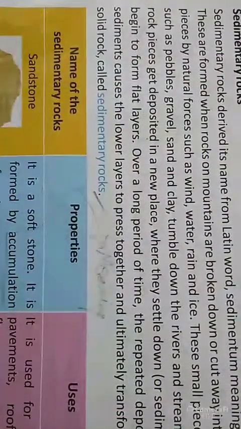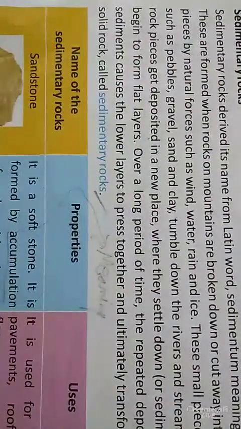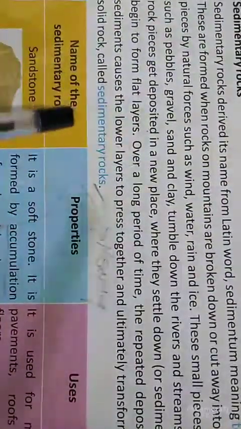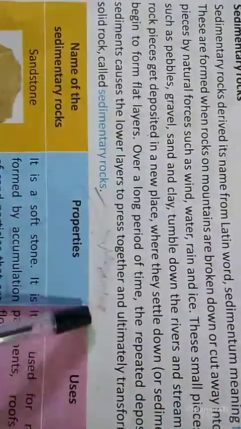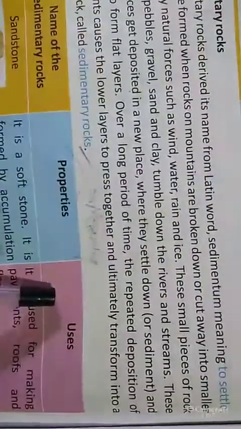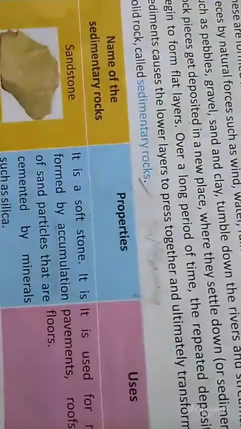It is called sedimentary rock. So what is sedimentary rock? Over a long period of time, the repeated deposition of sediments causes the lower layers to press together and ultimately transform into solid rock. It is called sedimentary rock.